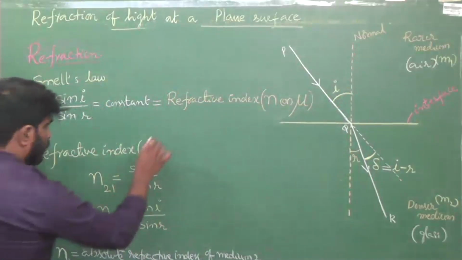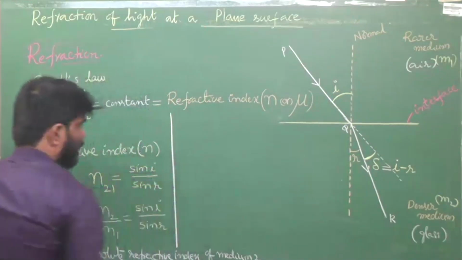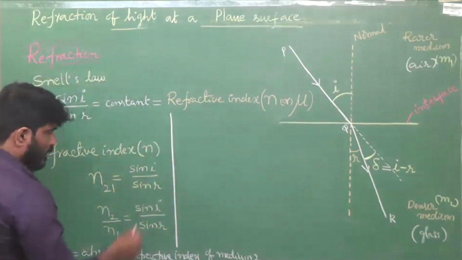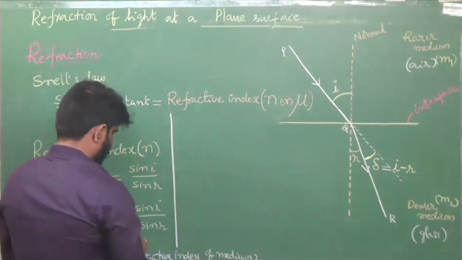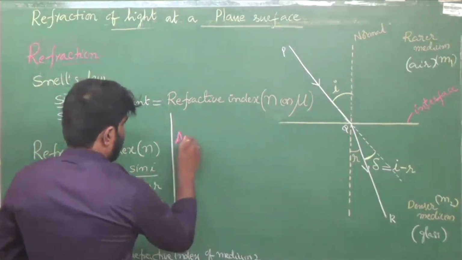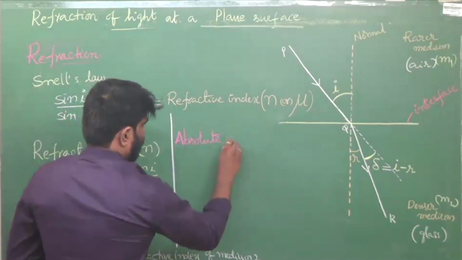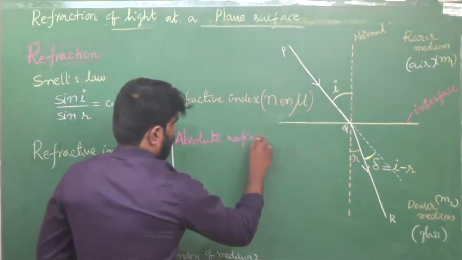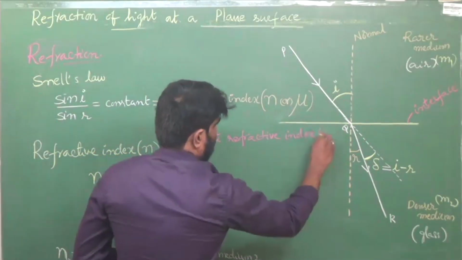Now, first let us discuss some important points related to this absolute refractive index. That is denoted with N.